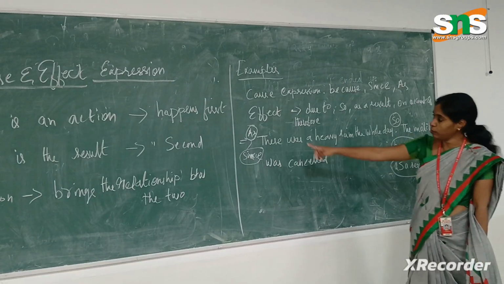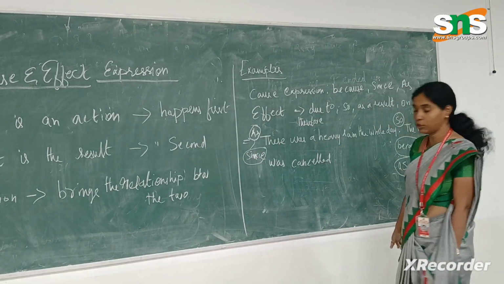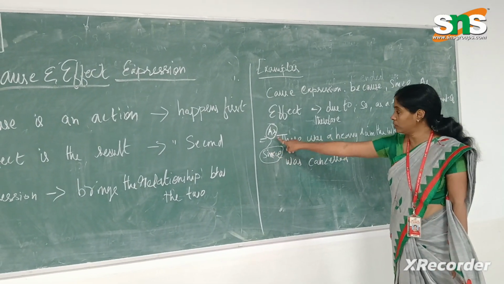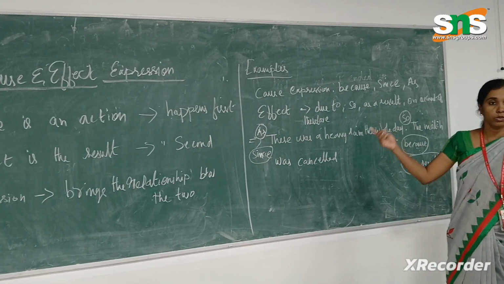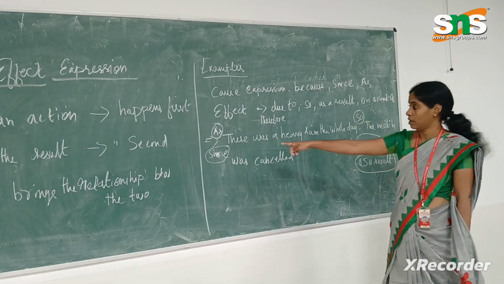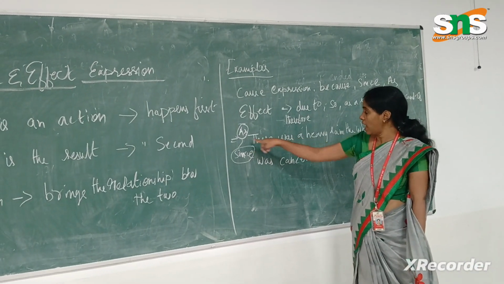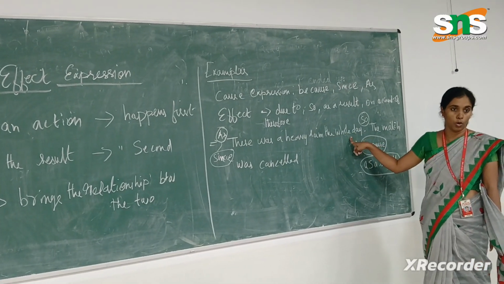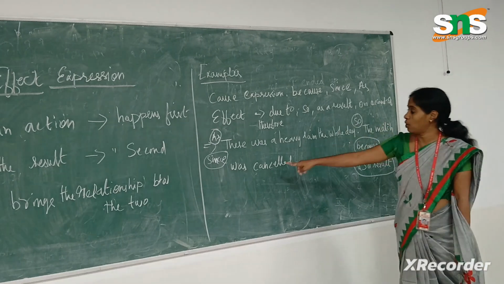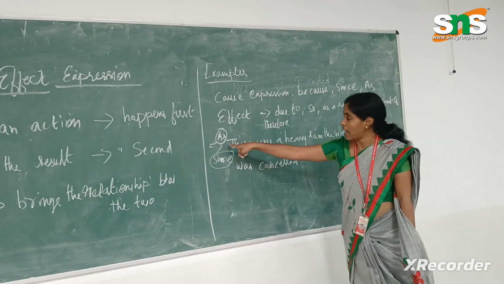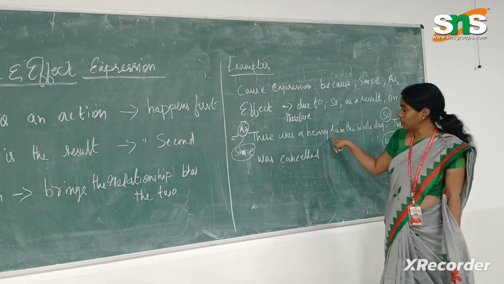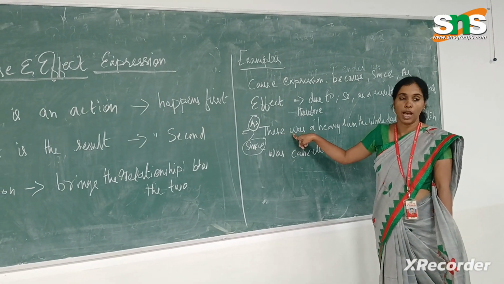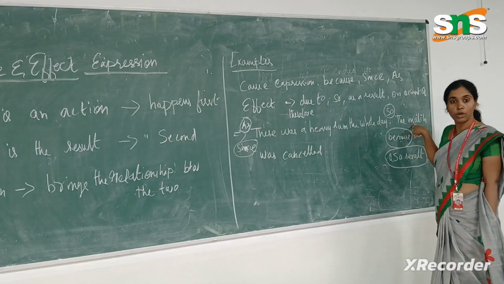Here I have used almost all the expressions to bring out the difference in the sentence. Here I am using as. Whenever we use as or since, we always use it as the beginning word. So, as there was a heavy rain the whole day, the match was cancelled. This as stresses the cause, not the effect, and tells that because of this first action, the second action happened.